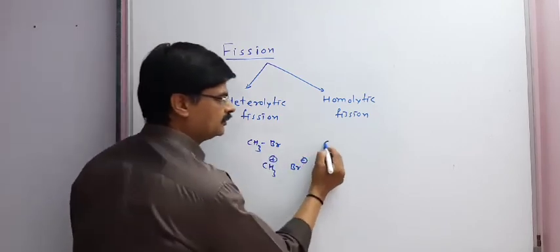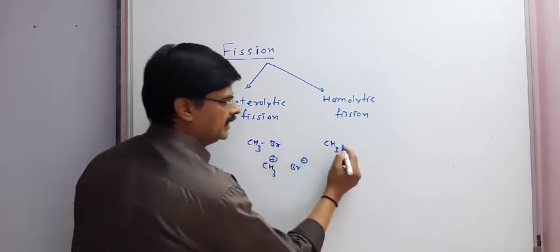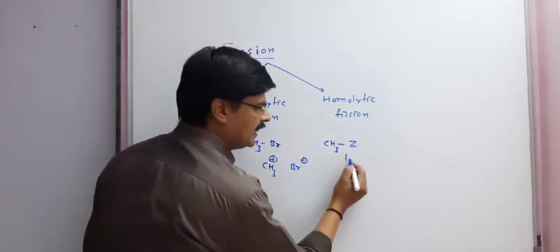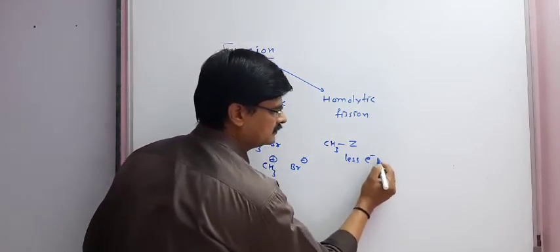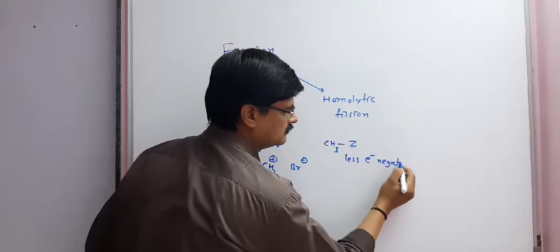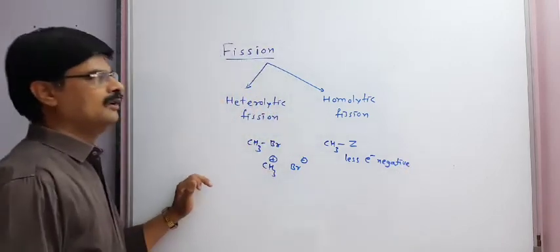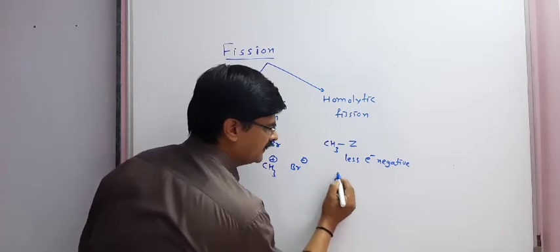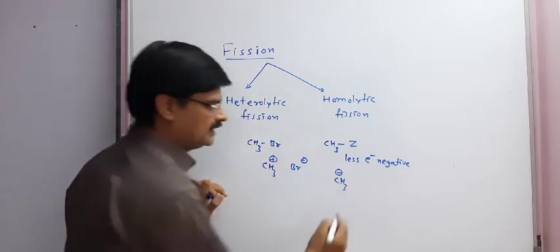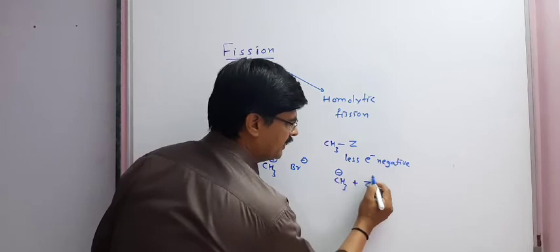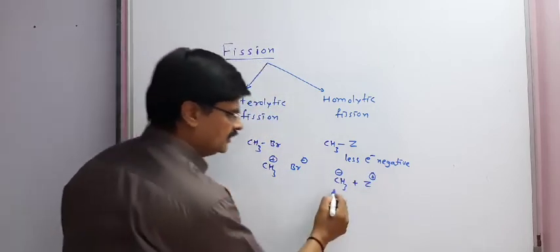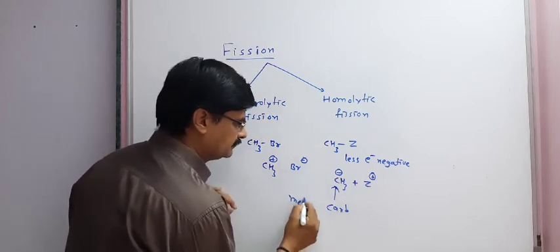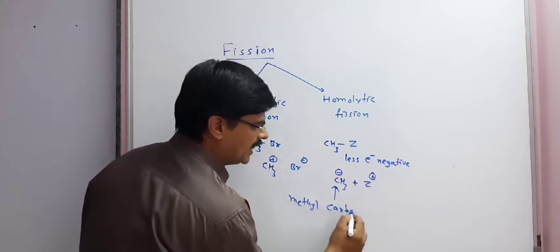But in place of Br, if any atom, say Z, is present which is less electronegative, then heterolytic fission will take place in this way: CH3 will gain a negative charge and Z will get positively charged. So this is known as methyl carbanion.